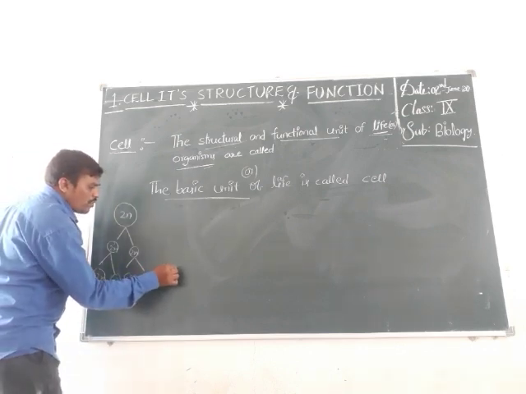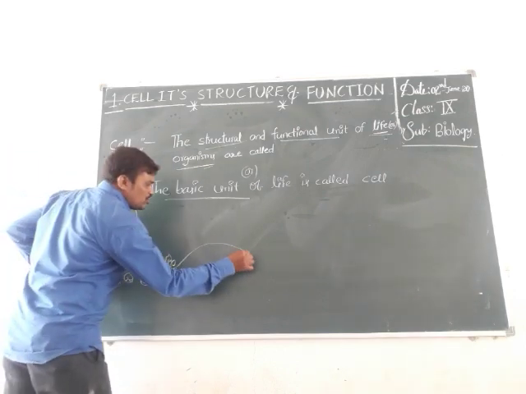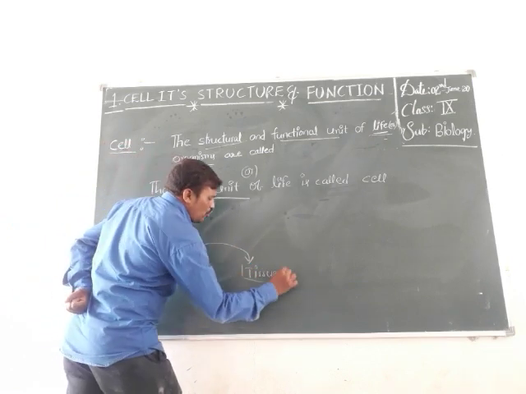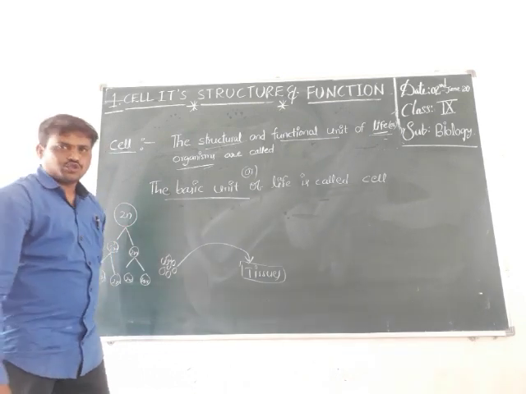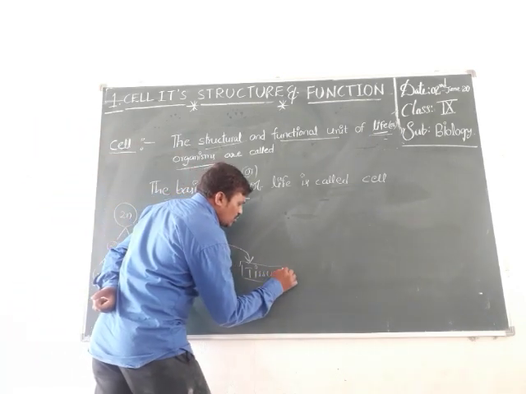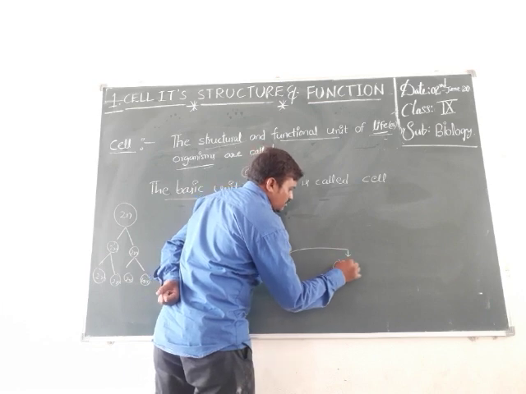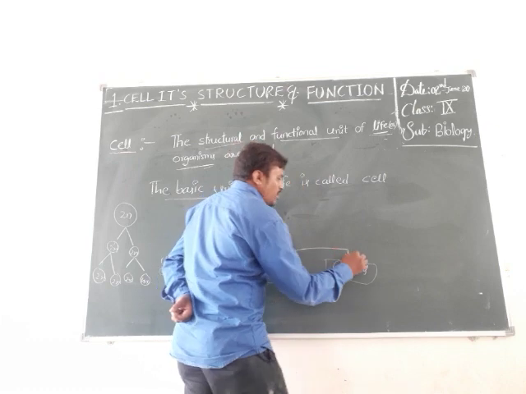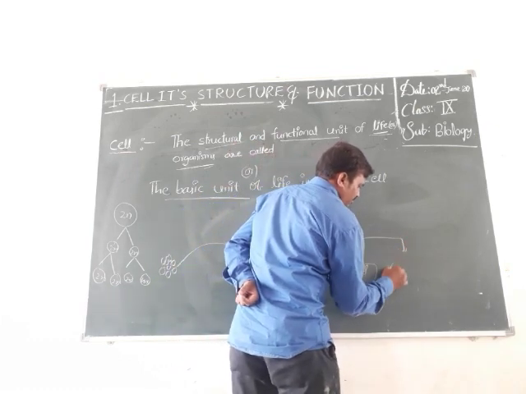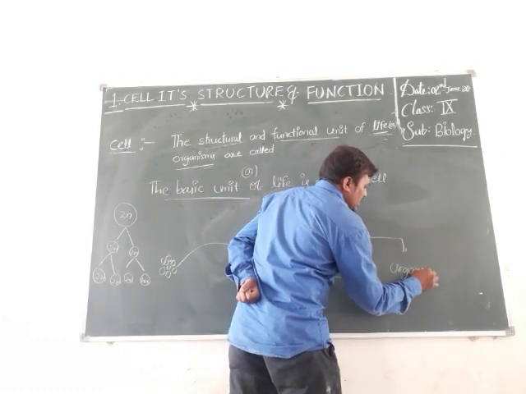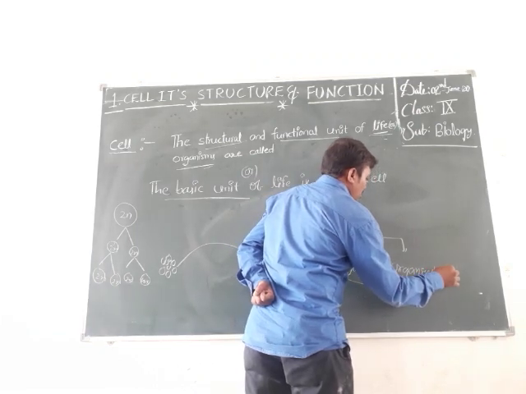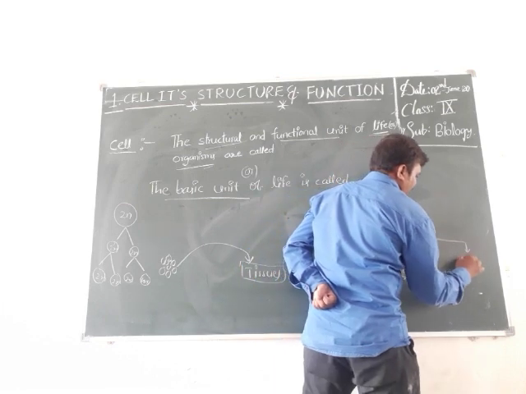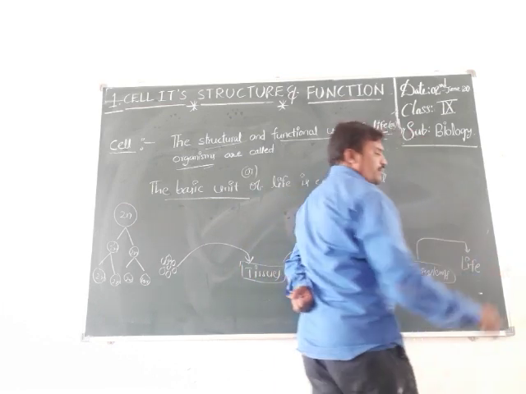Finally, a group of cells forms tissues, tissues form organs, organs form organ systems, and organ systems make life.